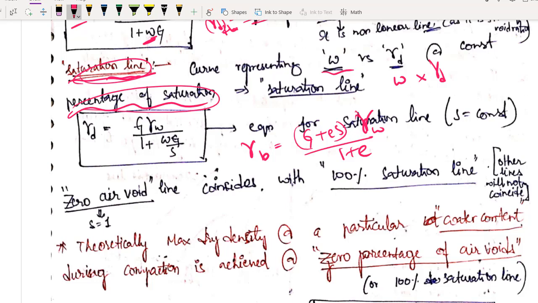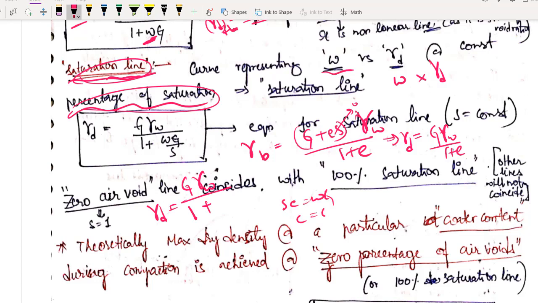Okay, so gamma b is equal to (G plus eS) gamma w by 1 plus e. So what will be my gamma d? In gamma d, what is your saturation? Saturation is 0, right? So I can write my gamma d as G gamma w by 1 plus e. Now I am modifying this equation, G gamma w by 1 plus e. How to write e? I know the formula Se is equal to wG.